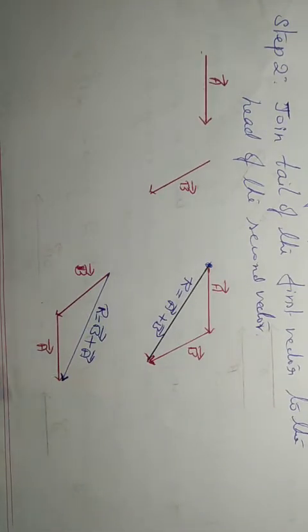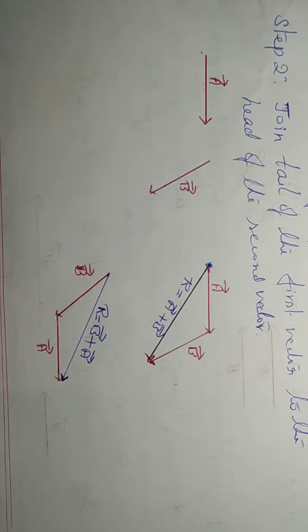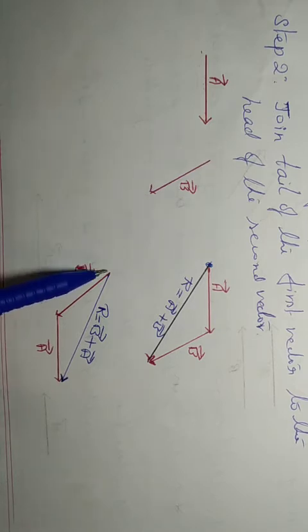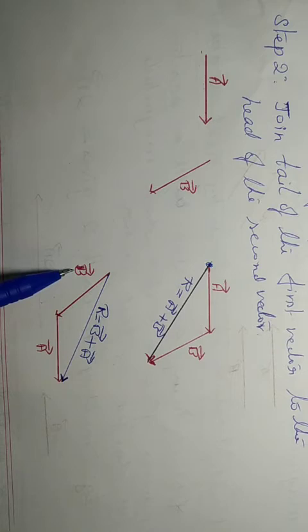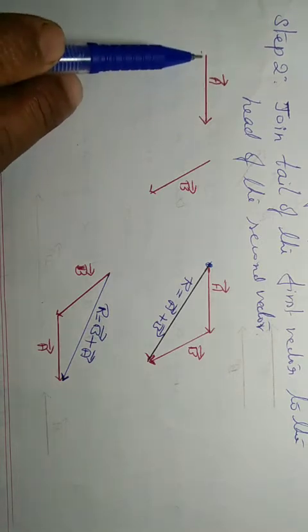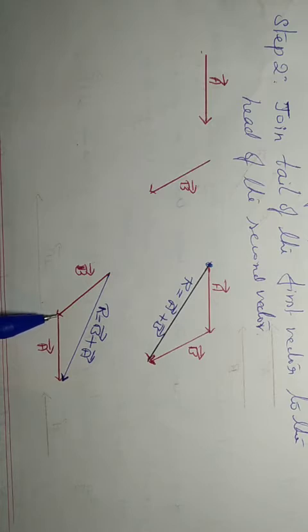See another example. We have vector a, we have vector b. First, what you have to do? If you want b plus a, first place b here. In this case, a is the second vector. If you want b plus a, b is the first vector, a is the second vector. So bring the second vector a, the tail of the second vector to the head of the first vector. So now place a here.